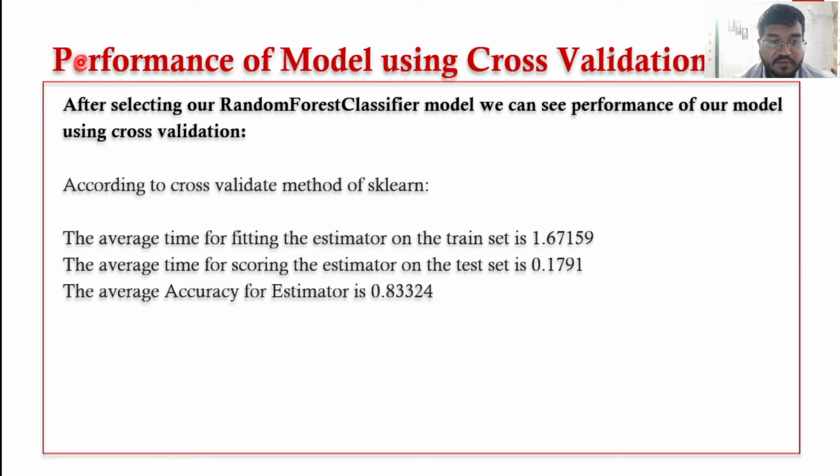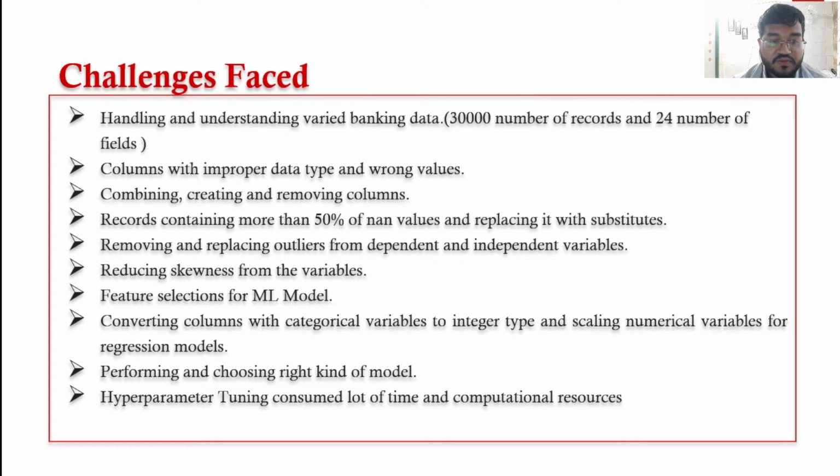Next step was performing cross validation on a model. We performed cross validation on random forest classifier, and these are the results. The average time for fitting the estimator on train set is 1.6. The average time for scoring the estimator on test set is 0.117. The average accuracy for estimator is 0.83324.